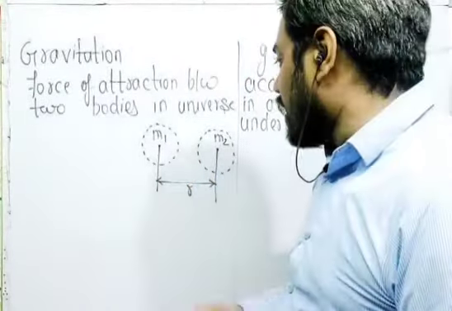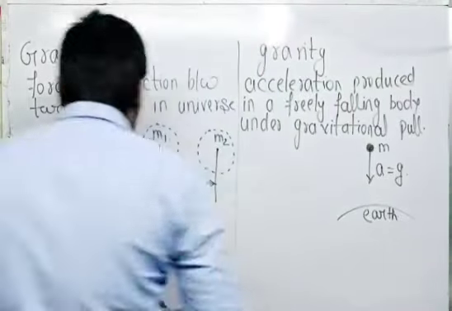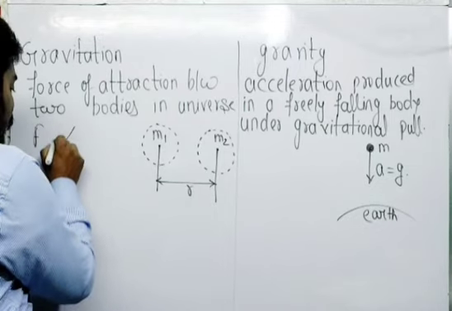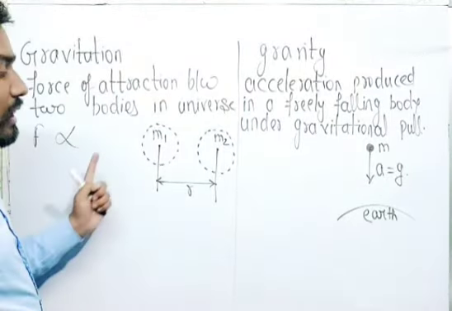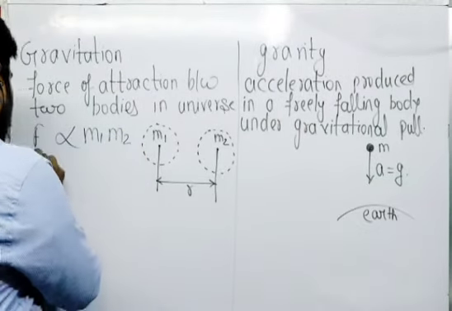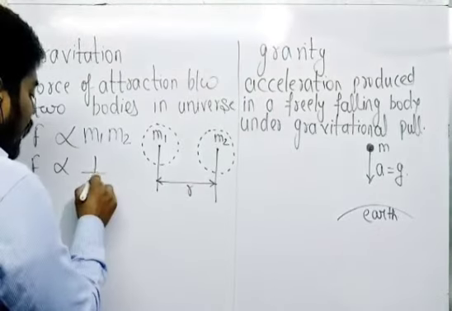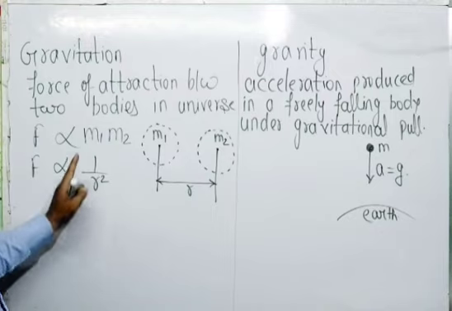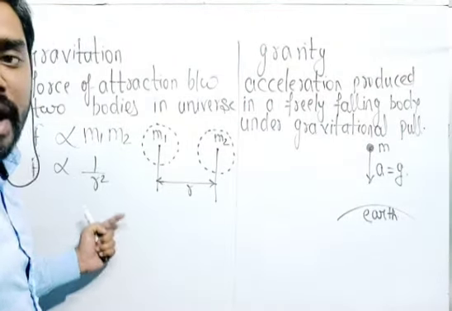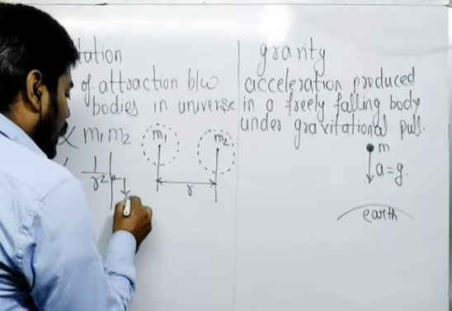Suppose there is a mass m1 and a mass m2. The force of gravitation, that is the force of attraction between the two bodies, is directly proportional to the product of their masses, and also directly proportional to 1 by r square. We can say force is inversely proportional to the square of the distance. This law is called the inverse square law.